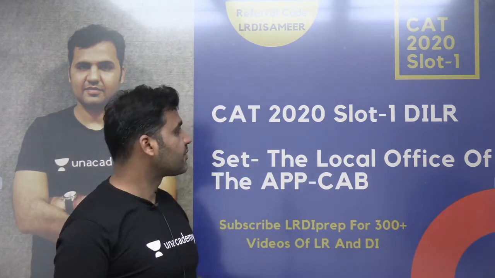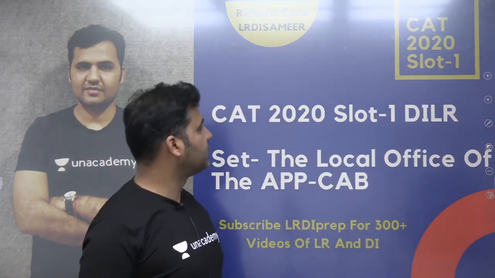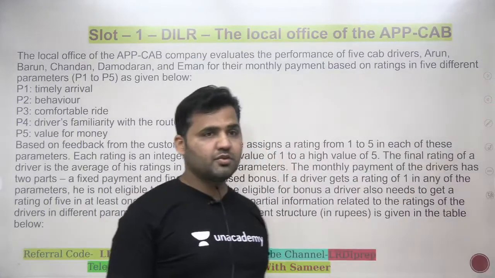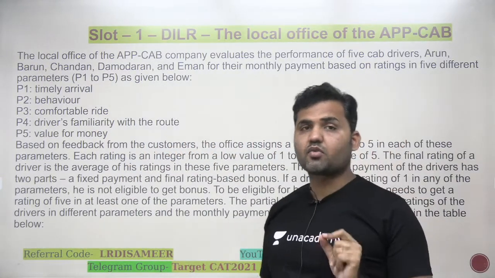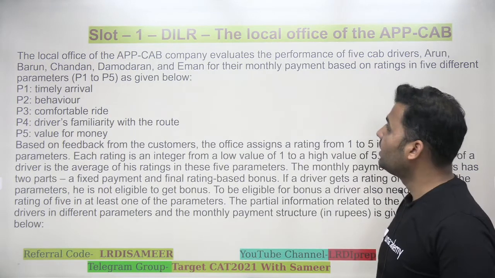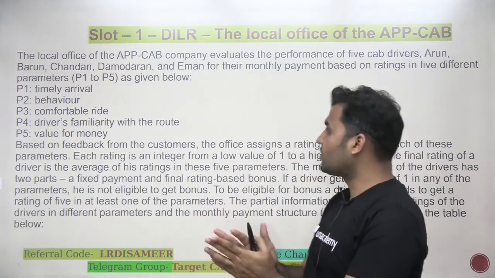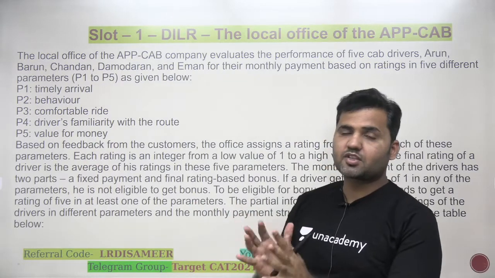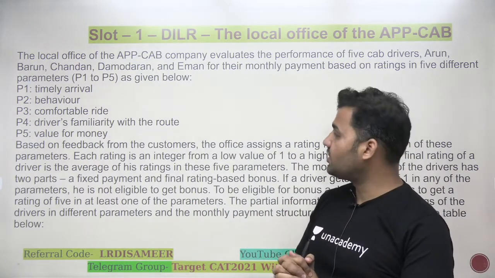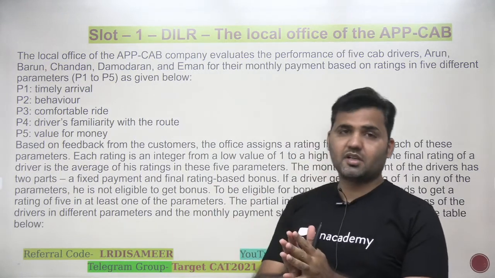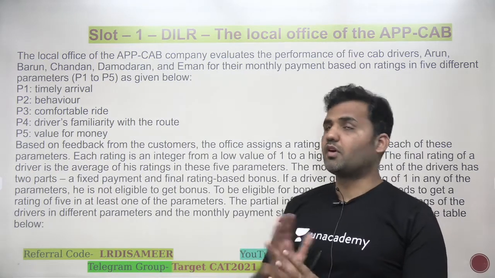Let's have a look at the set that we are going to discuss in this video. Here is the set. Let's quickly go through the information part. This is the basic information of the set. It appeared in slot 1 of CAT 2020. Let's understand the story behind the set, because it's a basic thing. The instructions are supposed to be read very carefully when it comes to logical reasoning, because that gives you the whole picture about how to make a basic structure to move forward.